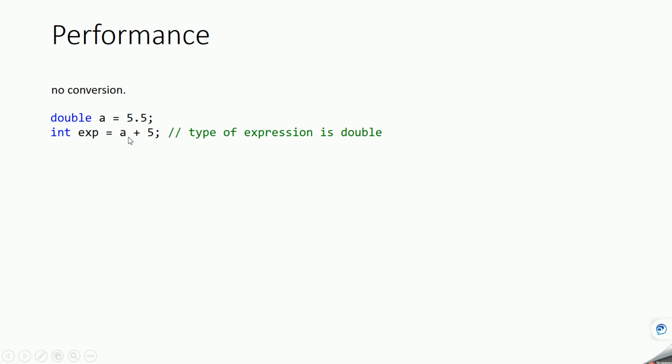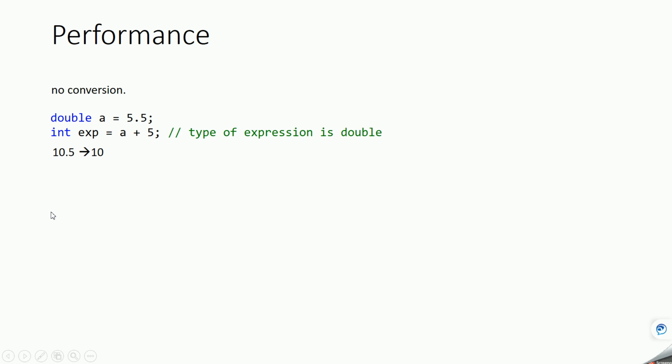So from double to integer, implicit conversion will happen. In this case, an extra operation is happening for converting the value from double to integer.